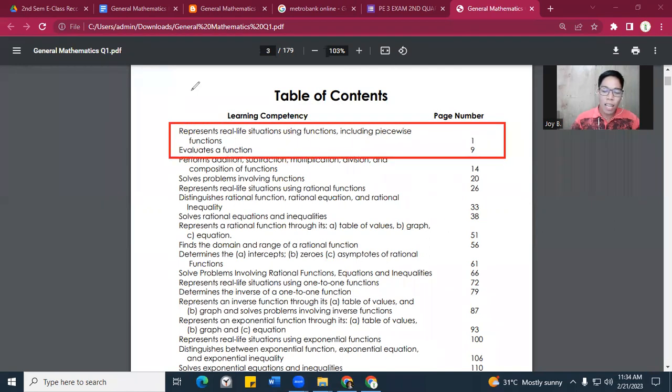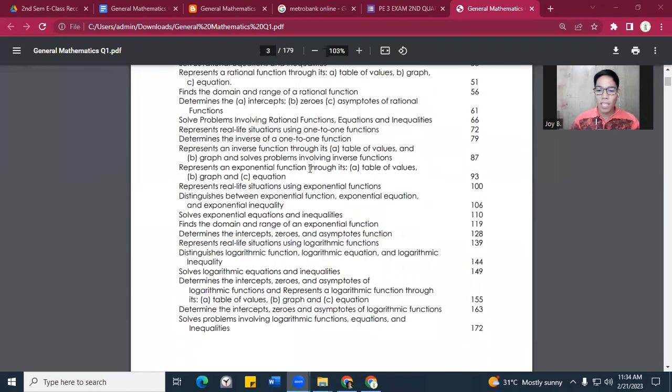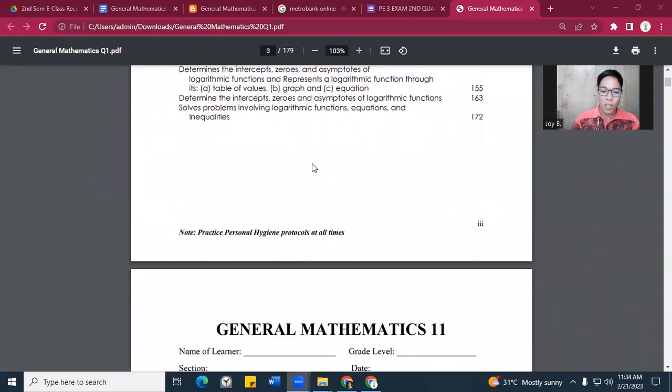Okay? Sa unang linggo, ang itatopic natin, first one is represents real-life situations using functions, including piecewise functions. Then pangalawa, nandito ang evaluates a function. But don't worry, we will discuss later on ano ba ang function. So our objective today is to understand what is a function and piecewise function, and also how can we evaluate a function. So ito ang dalawang topic na ating i-discuss within this day. Okay? So please listen carefully because afterwards, there will be a quiz for you to answer at your home.